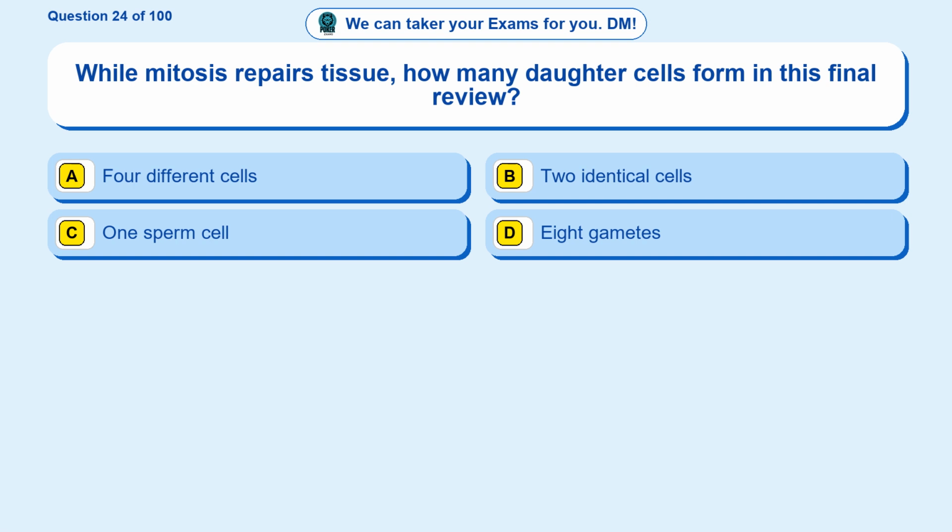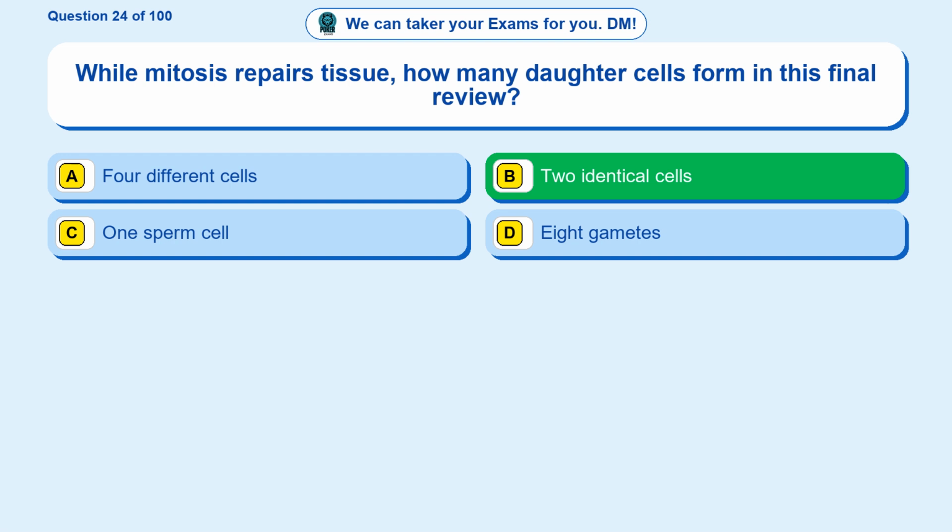Question 24. While mitosis repairs tissue, how many daughter cells form in this final review? Option A. 4 different cells. Option B. 2 identical cells. Option C. 1 sperm cell. Option D, 8 gametes. The correct answer is option B.